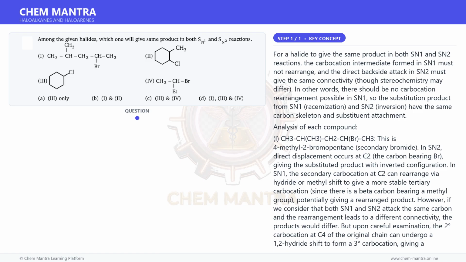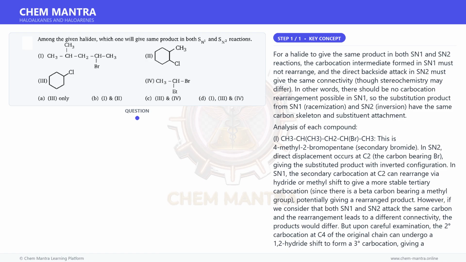Similarly for 1, both SN1 and SN2 give substitution at the same carbon with same connectivity, if no rearrangement, so same constitutional product. For 2, 1-chloro-2-methylcyclohexane, SN1 and SN2 both give 1-substituted 2-methylcyclohexane, same constitutional product. But wait, this should also be included then.